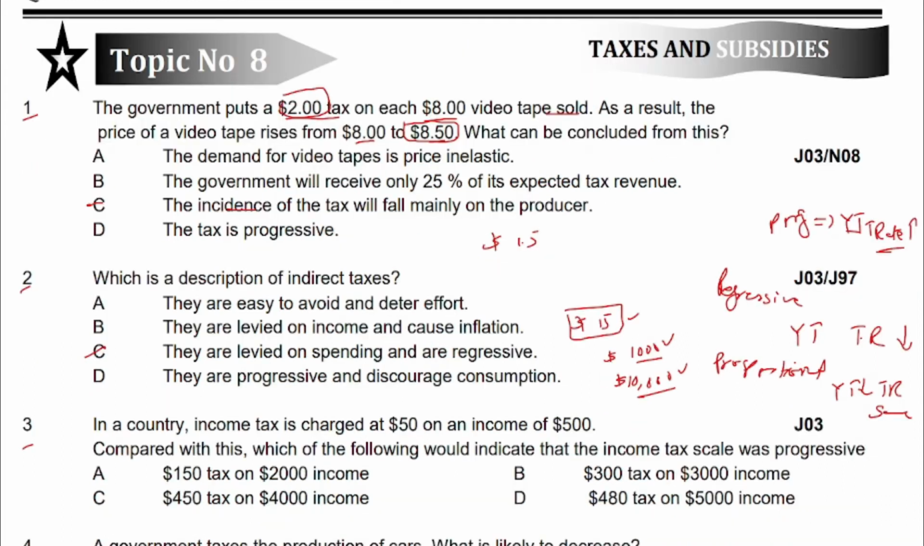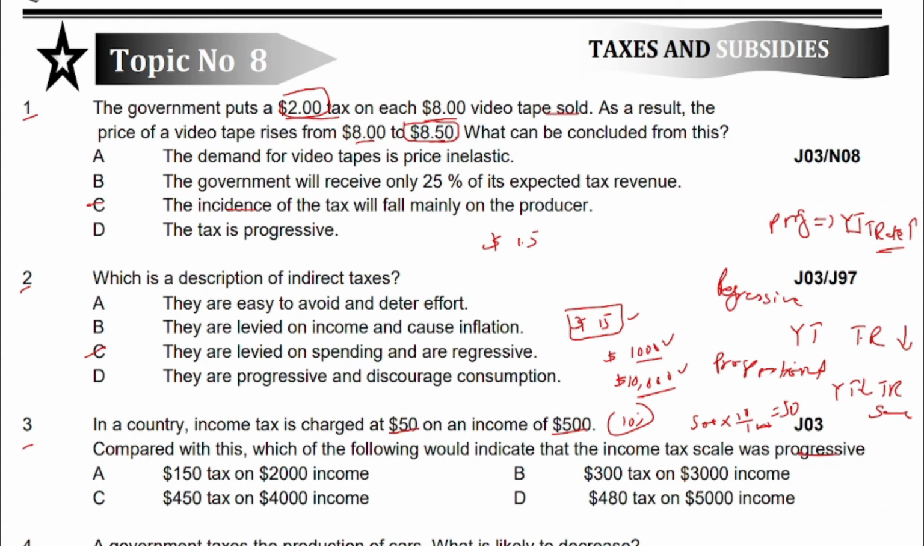Now moving to question number 3. In a country, income tax is charged at $50 on an income of $500. 50 is basically 10% of 500. You can find 10% of 500 as 500 multiplied by 10 over 100. So you can cancel out these zeros. So 10 multiplied by 5 is equal to 50. So it means this is 10% of 500. Okay, compared with this, which of the following would indicate that the income tax scale was progressive?